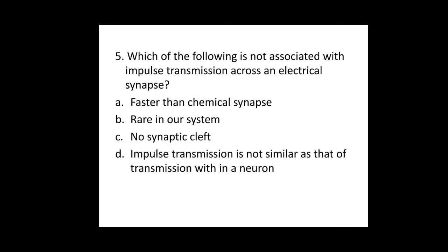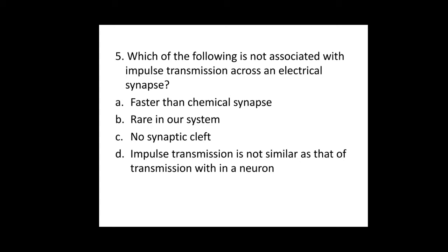Fifth one, which of the following is not associated with impulse transmission across an electrical synapse? Option A, faster than the chemical synapse. Option B, rare in our system. Option C, no synaptic cleft. Option D, impulse transmission is not similar as that of transmission within a neuron. So here for the fifth question, the answer is